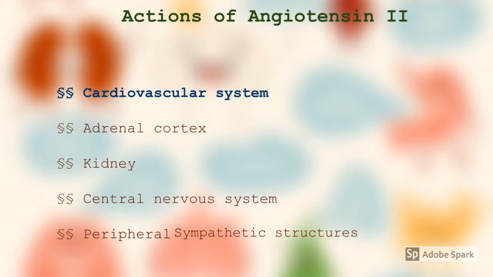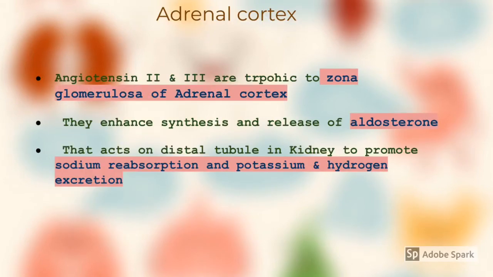Let's see how it acts on the adrenal cortex. In the adrenal cortex, angiotensin 2 and angiotensin 3 both act. Both are trophic to the zona glomerulosa of the adrenal cortex. They enhance synthesis and release of aldosterone, which acts on the distal tubule in the kidney to promote sodium reabsorption and potassium and hydrogen excretion.